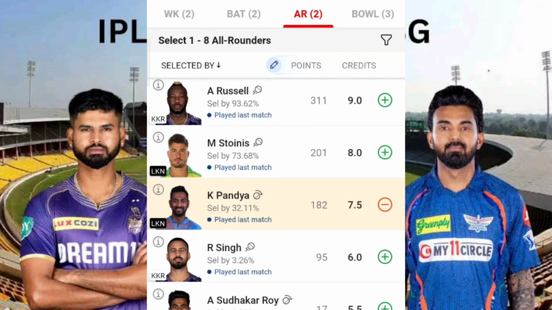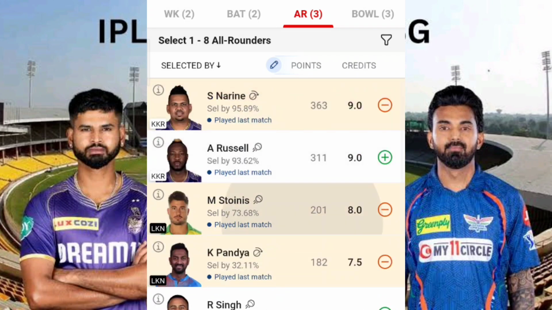If he were given 3 or 4 overs, he would be a very good choice for us fantasy players to make captain. At the same time, he will take at least 2 or 3 wickets. Fine, but let's include him because of his batting, something like that.